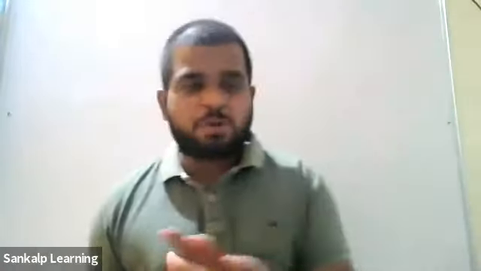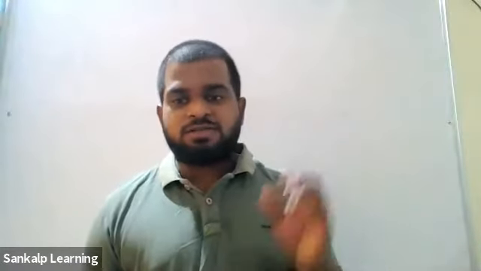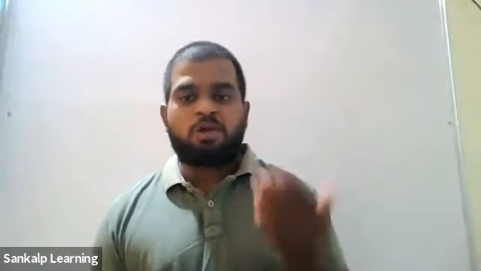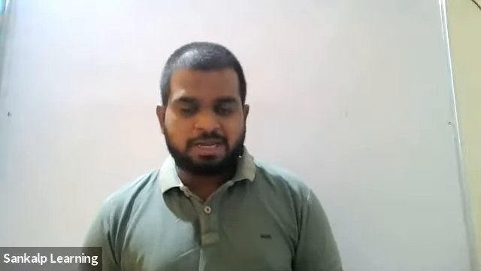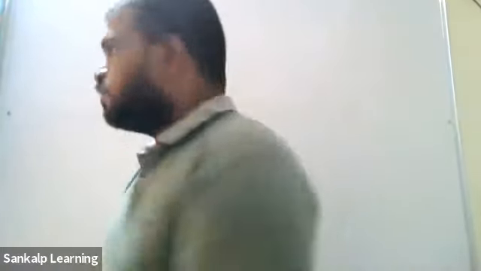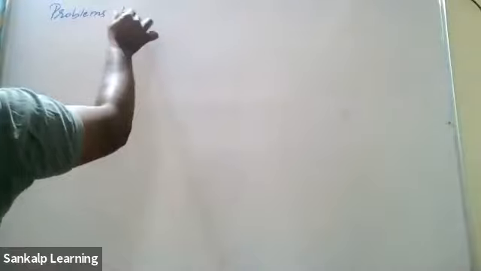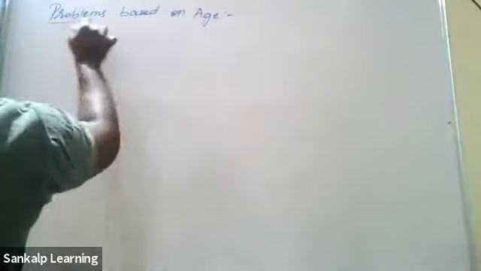In your textbook, these statement problems are not in a proper order. So we'll do one after the other. First we'll start with problems based on age. We're going to solve only problems based on age, then problems based on fractions, then problems based on two-digit numbers, all in a proper order so that it will be easy for us. Take down the heading as problems based on age. These types of questions are basically asked in some competitive exams.